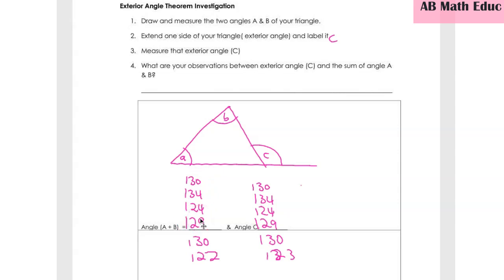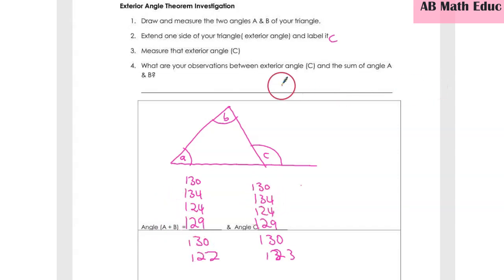Remember, I didn't draw the triangle for them. They drew the triangles by themselves, so they were different triangles. That's the reason we are seeing different angles here. When they measured angle C, those who got 130 for A plus B got 130 for C, and those who got 134 for A plus B got 134 for angle C, and so forth.